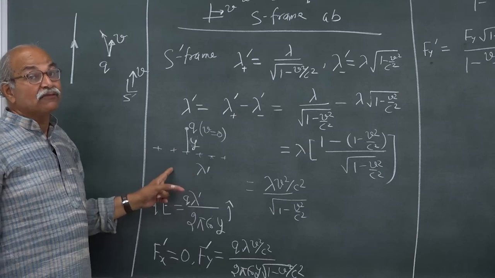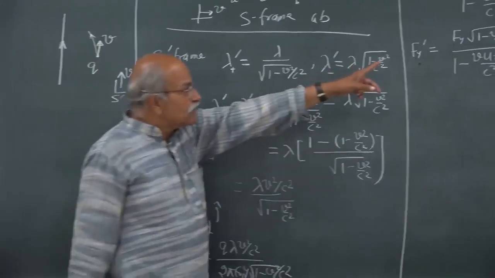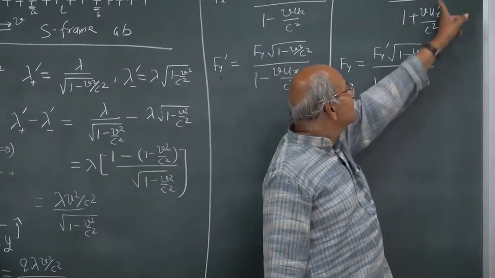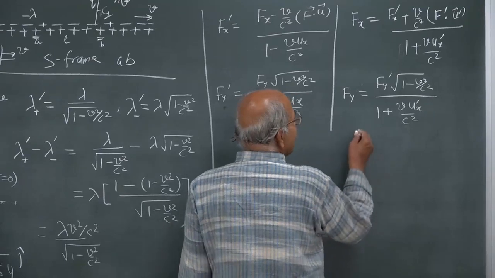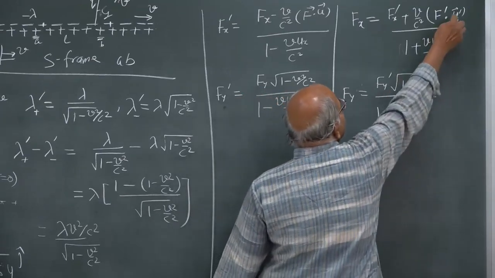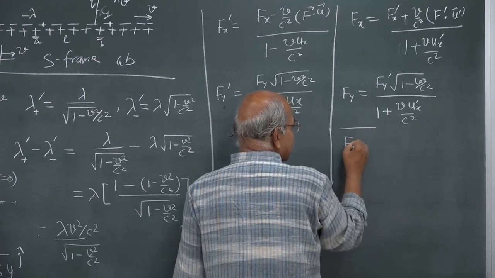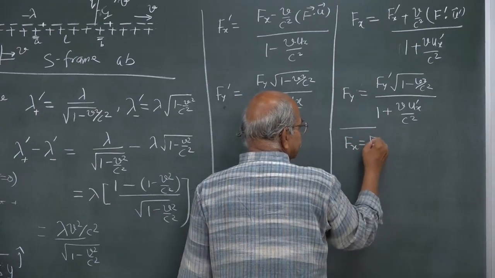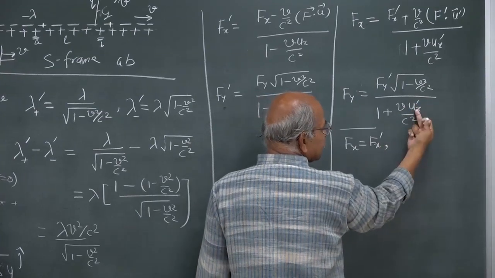So, ux prime is 0, and hence what we have is this is 0, this is 0. So, fx is equal to fx prime, and this is 0, this is 0.